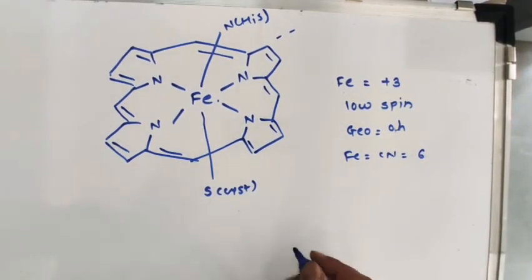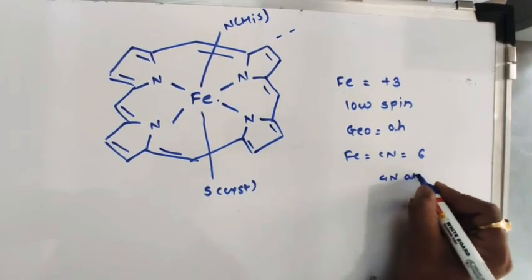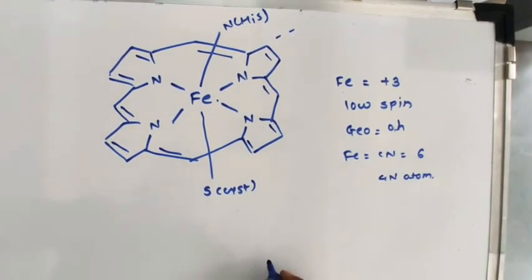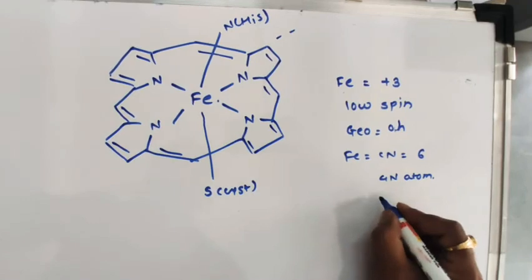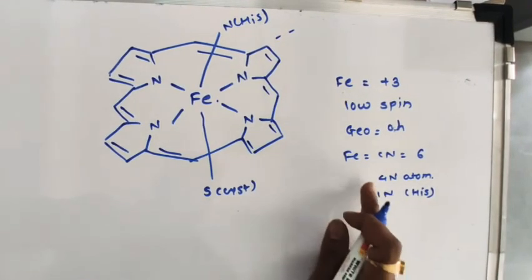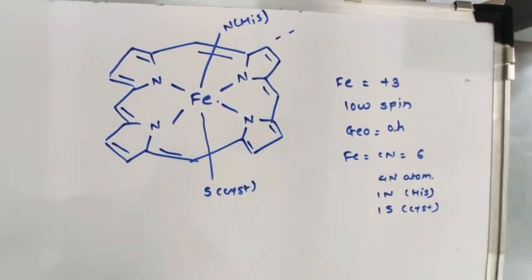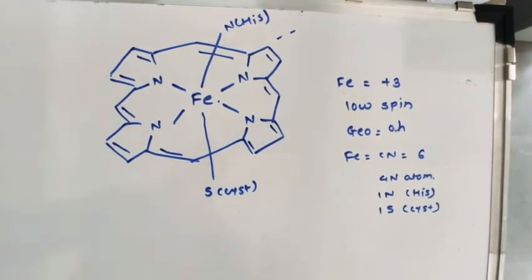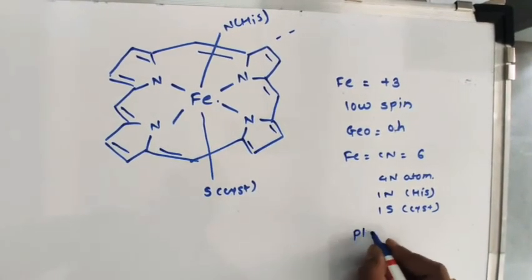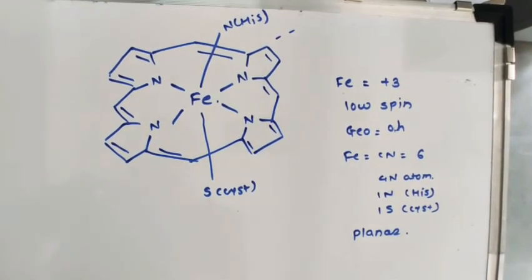How 6? 1, 2, 3, 4, that means 4 nitrogen atoms, then one nitrogen atom of histidine, 5, and one sulfur atom of the cysteine group, 6. That means the coordination number is 6. This is a planar structure.